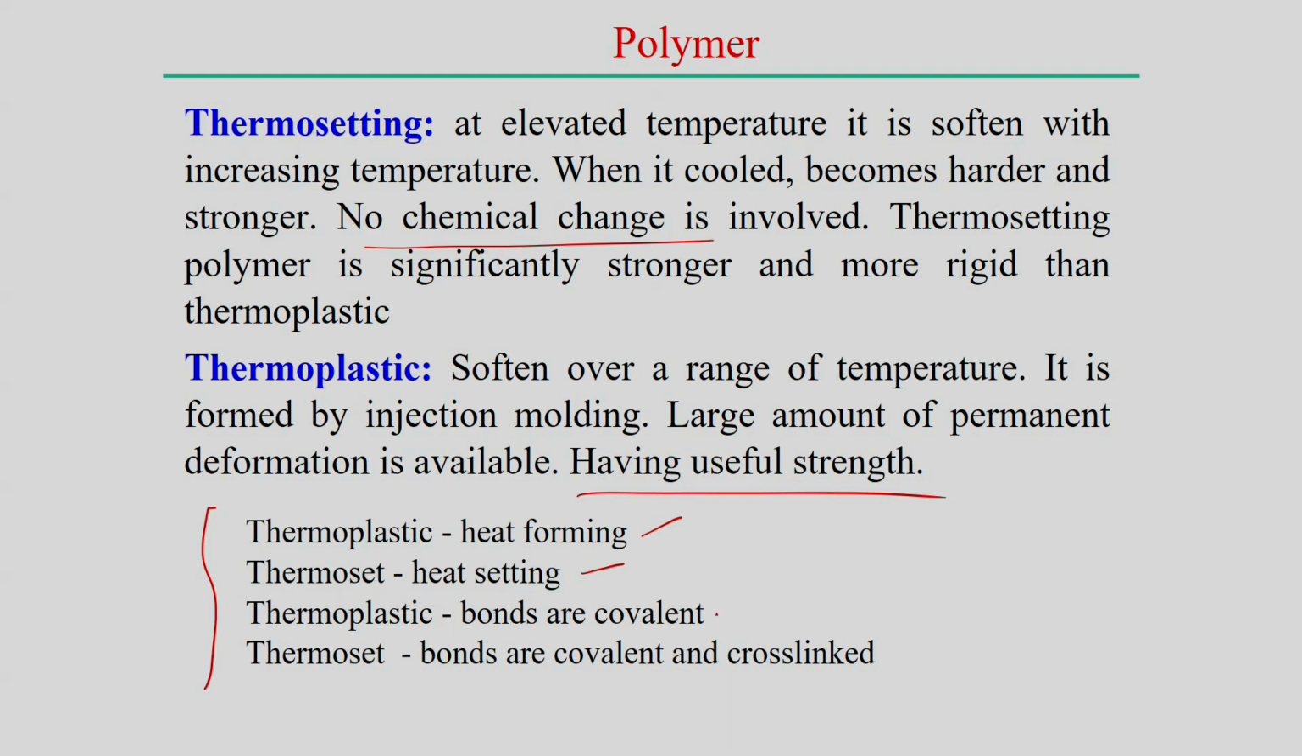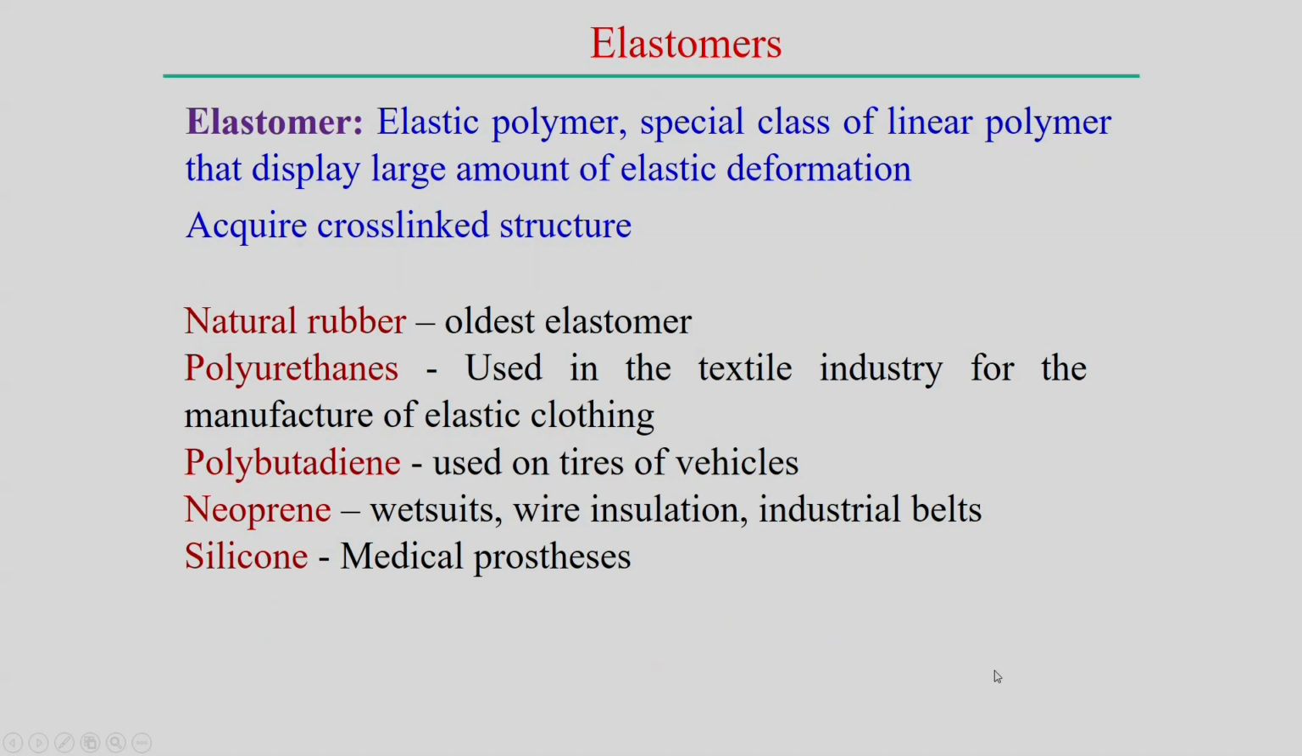In thermoplastic the bonds are normally covalent bonds, but in thermosetting both covalent bonds as well as cross link bonds are there. The existence of cross link bonds makes it harder and stronger as compared to thermoplastic material. So, this is the overall structure of thermosetting plastic and thermoplastic. Now, elastomers. An elastomer is a kind of elastic polymer, a special class of linear polymer that displays a large amount of elastic deformation.